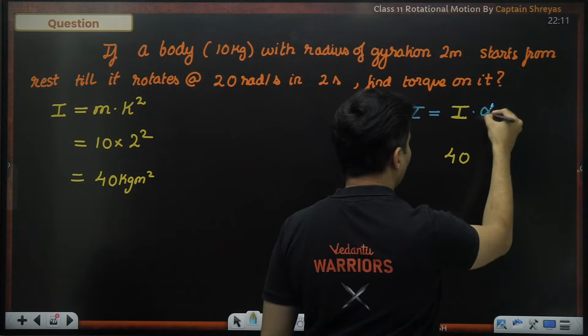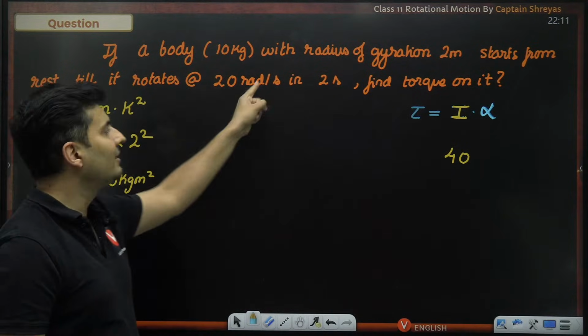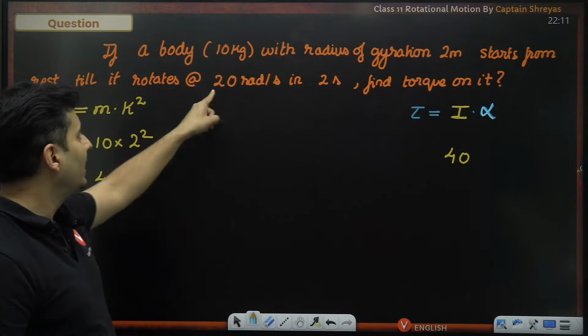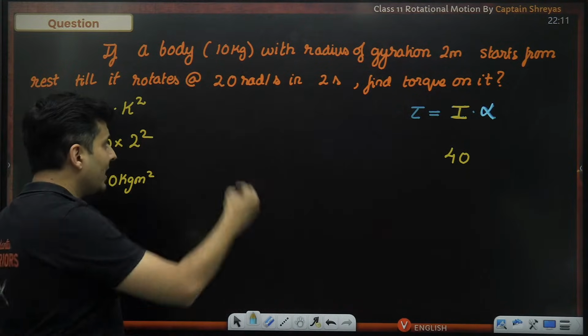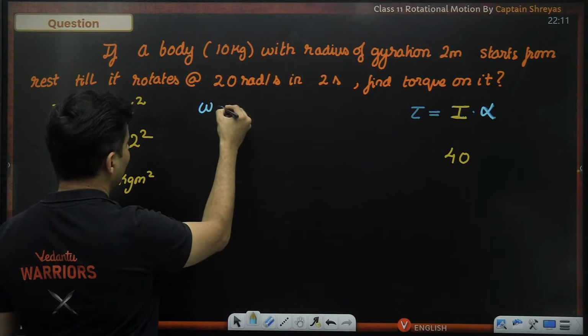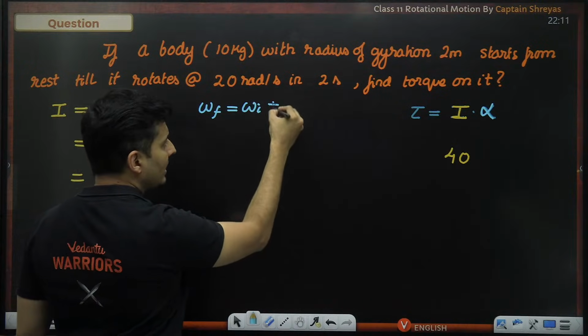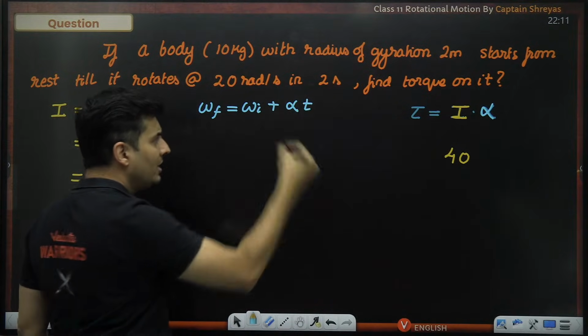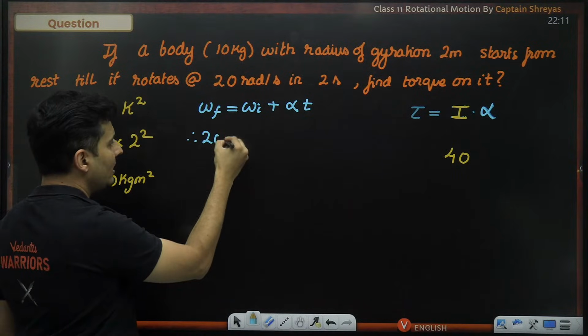Now let's talk about alpha. How do I find alpha? I think this data will help me. It is rotating at this much speed in this much seconds starting from rest. Remember, kinematic equations are still applicable. So final angular velocity is initial angular velocity plus angular acceleration multiplied by time. So final angular velocity is 20.